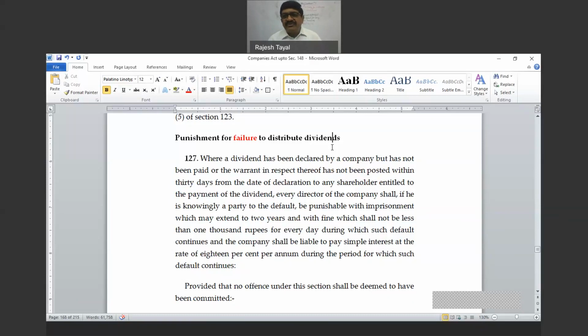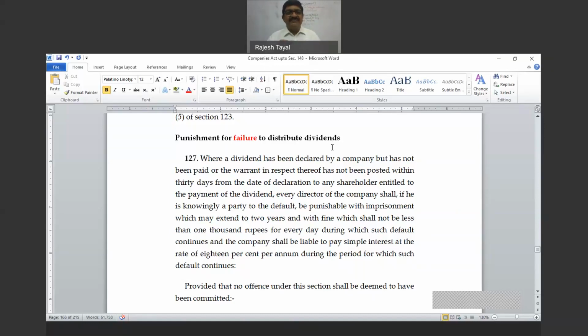So this section says, if a dividend has been declared by the company but has not been paid. Now, payment means what? Payment of dividend is simply transfer of the amount to the separate bank account, and posting of the dividend warrant itself is treated as a payment of dividend. Once the checks are issued, once the dividend warrants are issued, it is as good as a payment.